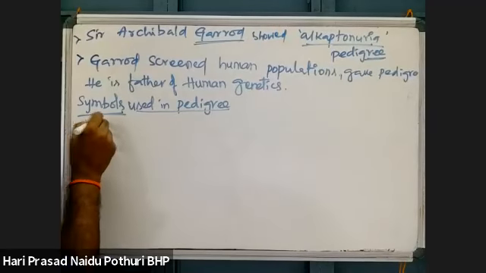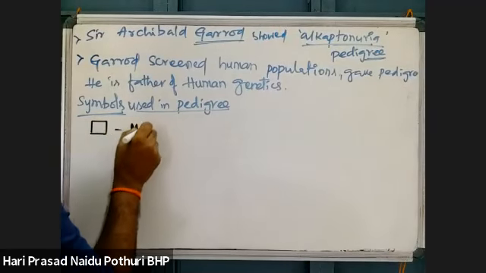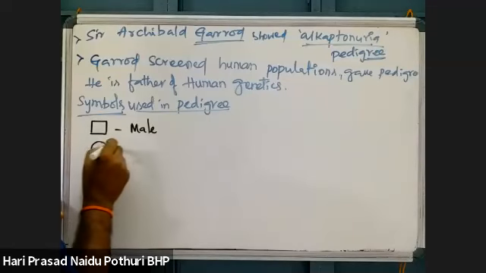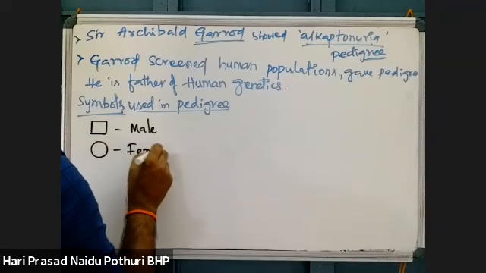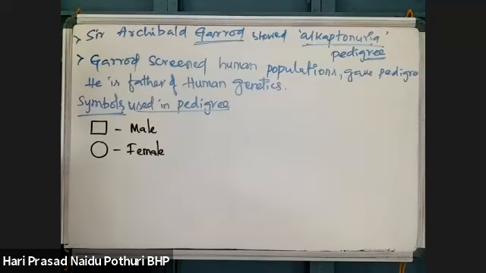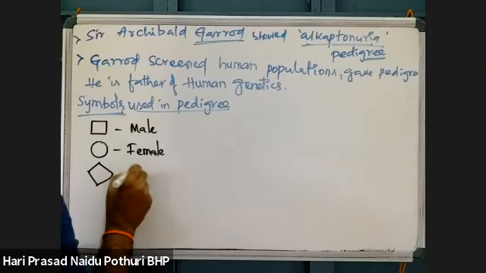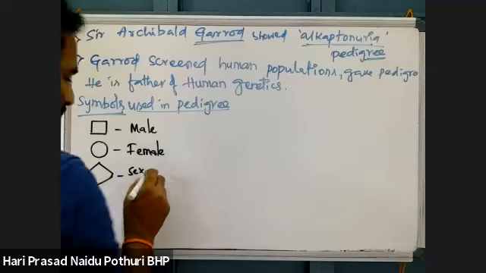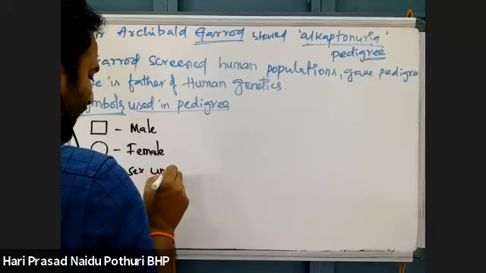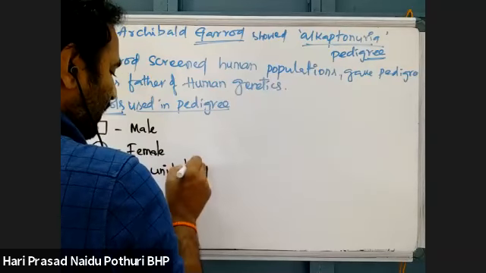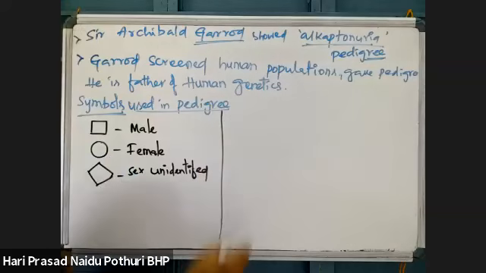Suppose a symbol like this represents a male individual. This symbol represents a female individual. And a symbol shown like this shows sex unidentified, that is, whether male or female is not identified.